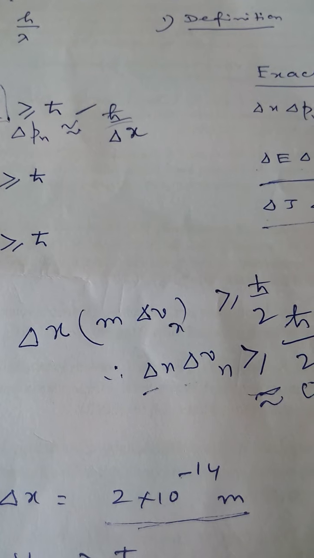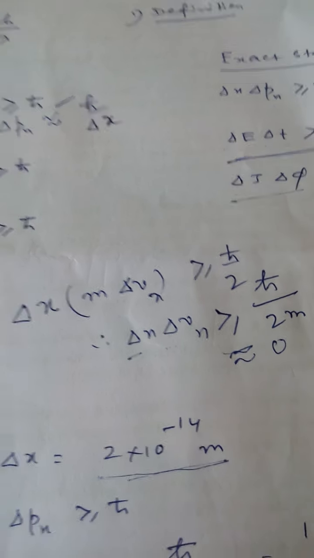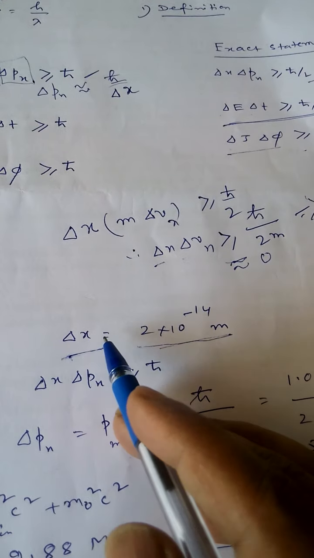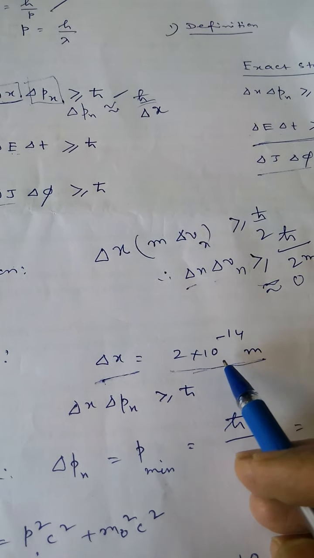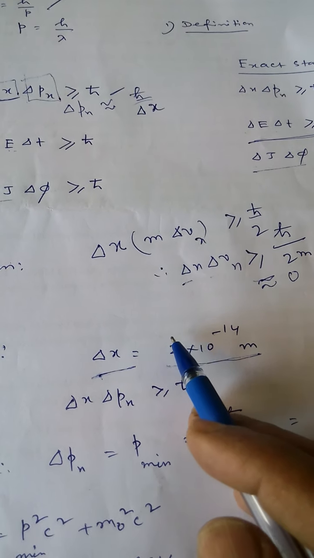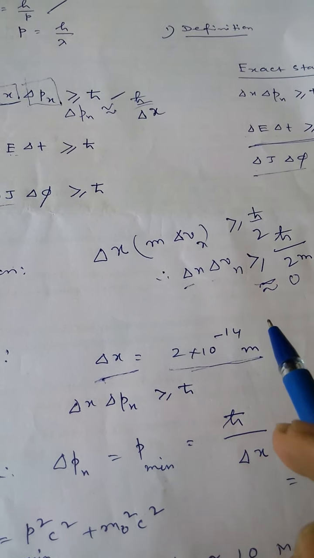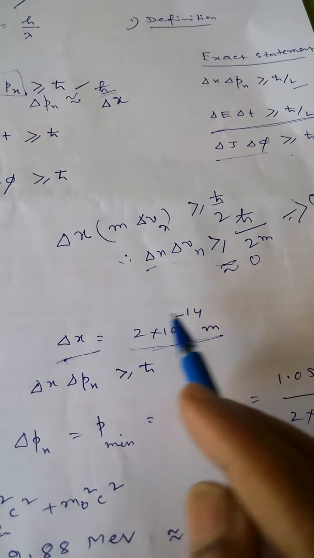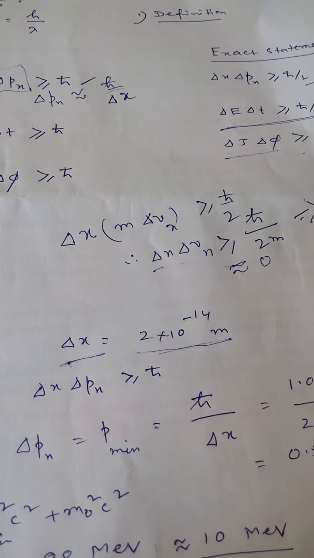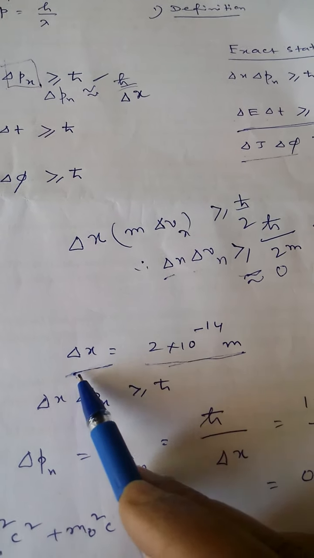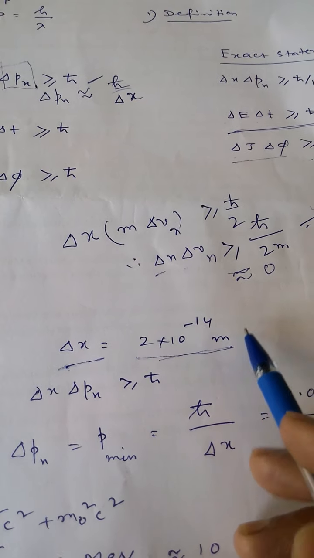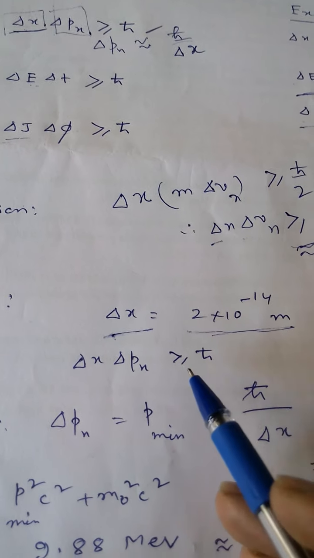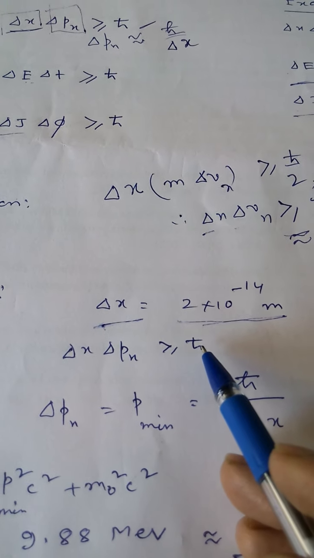Thus the maximum uncertainty in the position of the electron would be delta X, the diameter of the atomic nucleus. So the electron can be anywhere within this nucleus. Applying the uncertainty relation, we may write delta X delta Px greater than or equal to h cut.